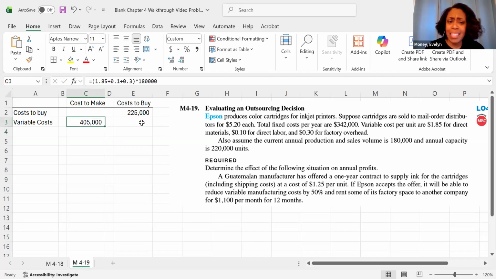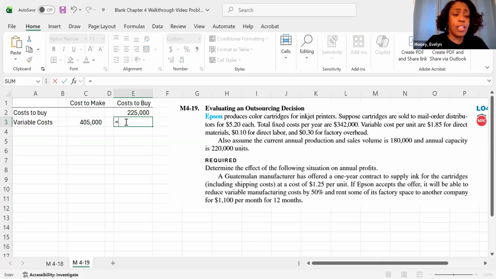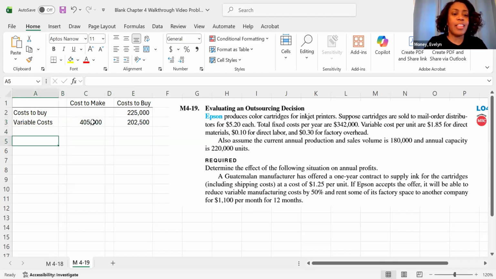Now, that's if I make it. If I buy it, then my variable costs, I won't be able to eliminate all of them, but my variable costs will be reduced by 50%. That's what my special scenario said down here. We can reduce our variable manufacturing costs by 50%. So in this case, I would just take the 405 and multiply it by half, multiply by 0.5.